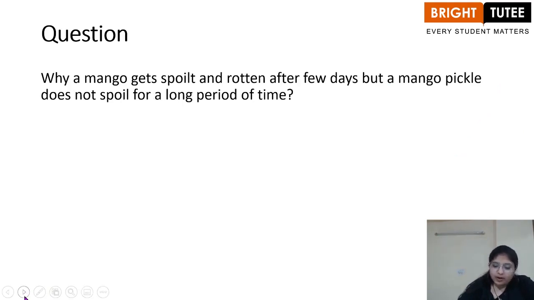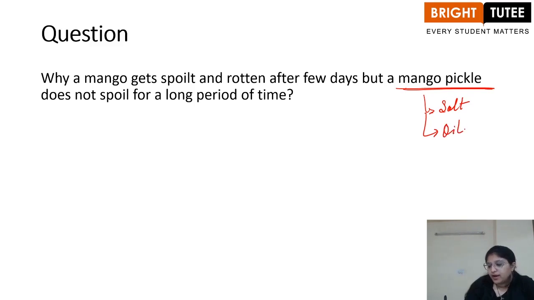Why does a mango get spoiled and rotten after a few days, but a mango pickle does not spoil for a long time? The reason is the mango pickle has two important preservatives, that is abundance of salt and oil in it, right? And these two are common preservatives which help in checking the growth of microbes. That's why the mango can get spoiled and rotten within few days, whereas mango pickle is able to survive for a very long time.